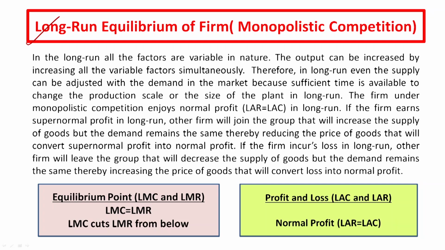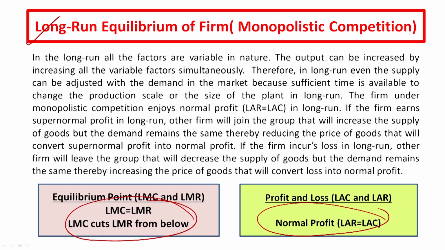But in the long run, the monopolistic competition will earn only and only normal profit. That means long run average revenue will be equal to long run average cost, and the condition for the equilibrium will remain the same, that is long run marginal cost must be equal to long run marginal revenue, and long run marginal cost cuts long run marginal revenue from below.